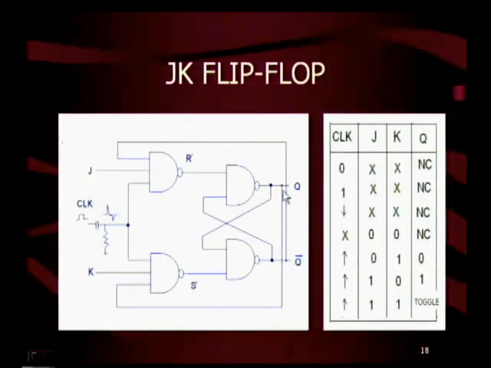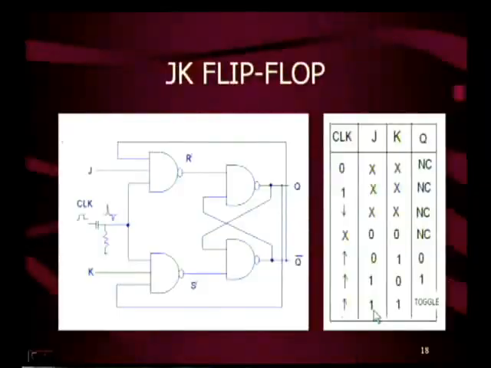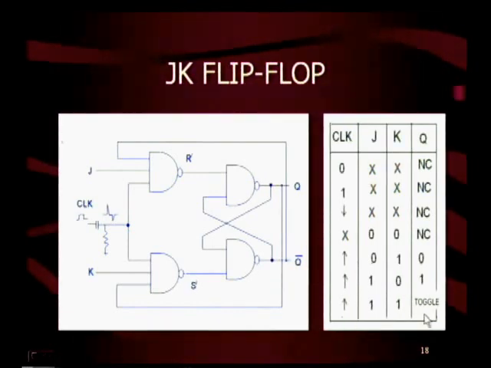Now let us consider initially Q is 1. If initially Q is 1, and this 1 feeds back here, then S dash becomes 0, then R dash becomes 1, therefore Q is changed to 0. Therefore, if initially Q is 0, when J is equal to 1, K is equal to 1, Q becomes 1. When initially Q is 1, for J equal to 1, K equal to 1, Q becomes 0. That means it is changing its state. The changing of the state is generally known as toggling. So here, when J is equal to 1, K is equal to 1 for leading edge of the clock, we will get toggle.